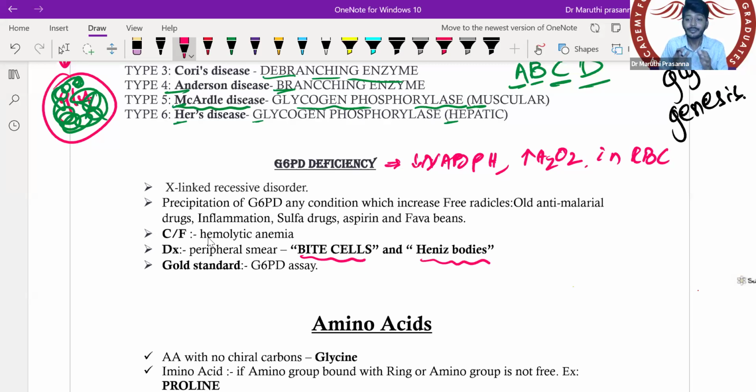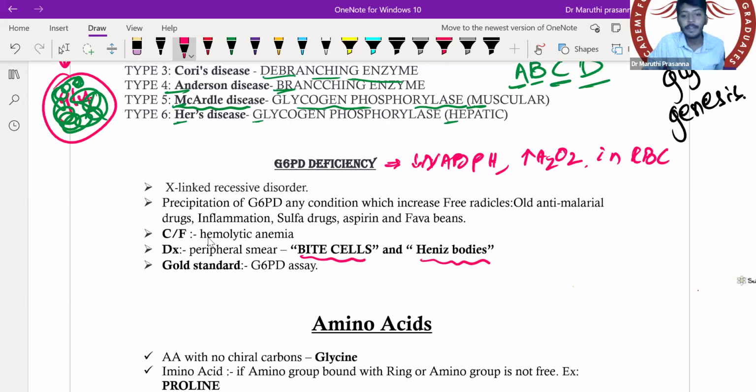Whenever G6PD deficiency is there, the child is healthy. Any condition where there is an increase of free radical, the child will have hemolytic jaundice. Hemolytic jaundice means excessive breakdown of RBC will occur whenever there is an increase of free radicals.